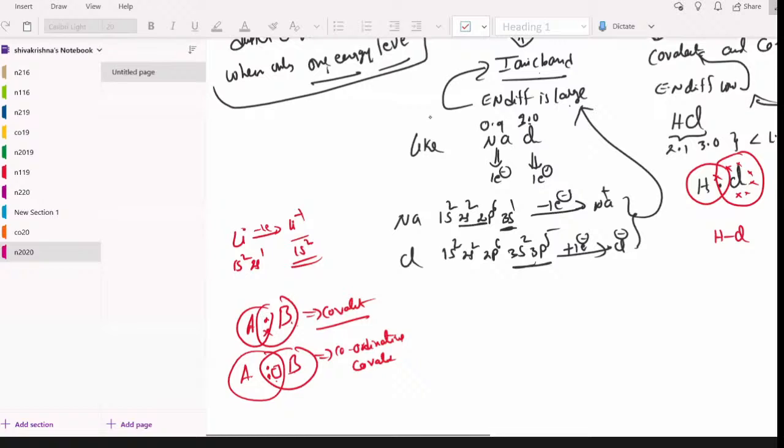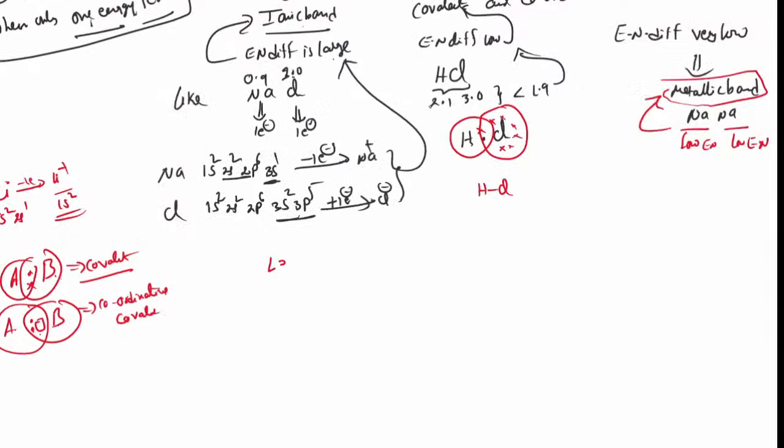Anyway, so these are your doubts, I think, clarified. Now I will go for my class. That is Lewis dot structures. We have explained the molecule also. Lewis dot structures.